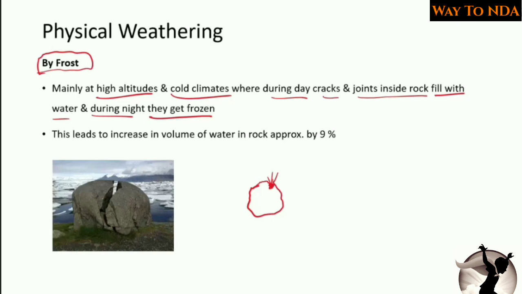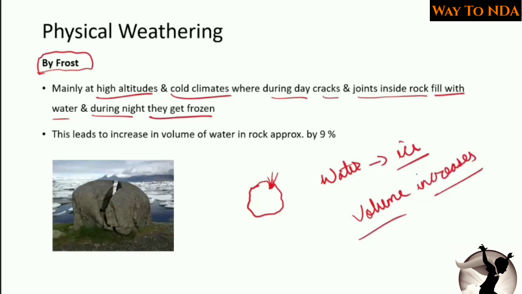So water will be accumulated here in this part. And as you know, when water is converted into ice, its volume will increase by 9%. So when its volume increases, it will take more space.